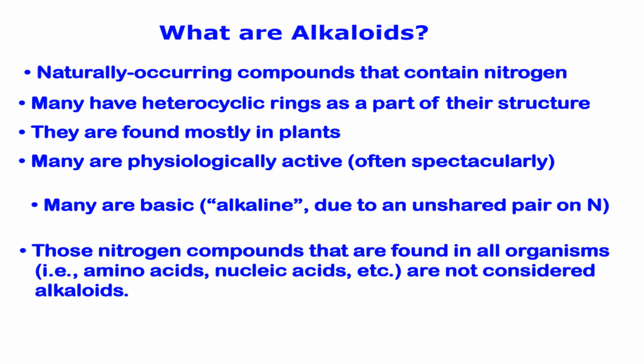So alkaloids are naturally occurring compounds that contain nitrogen, and many have a heterocyclic ring as part of their structures. They are mostly found in plants, and most alkaloids are physiologically active or pharmacologically very important in medicines. Their nature is basic or alkaline due to the unshared pair of electrons on nitrogen, and alkaloids get their name from this alkaline nature.